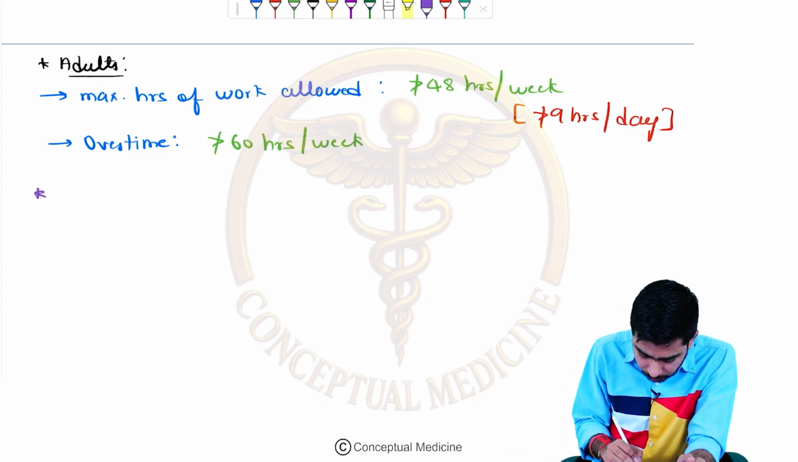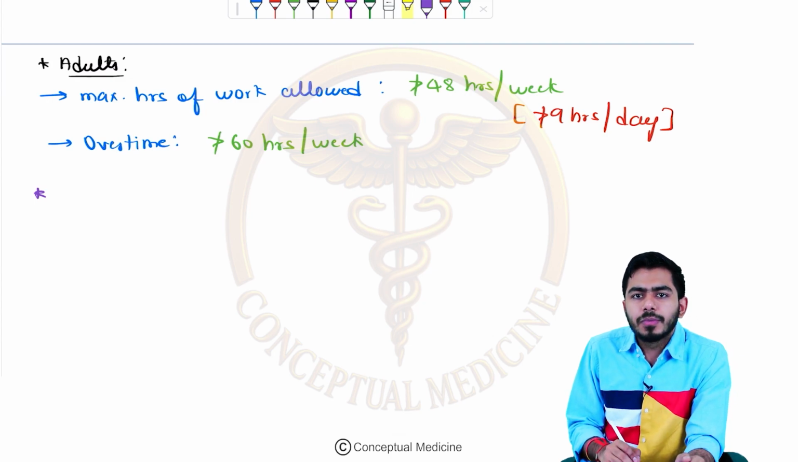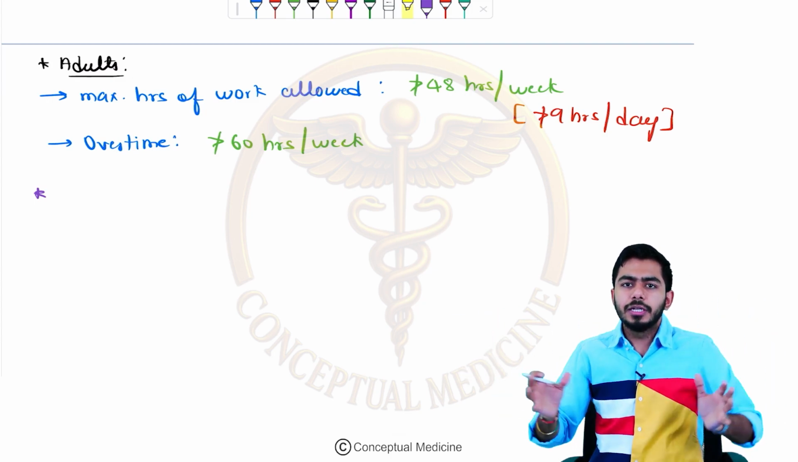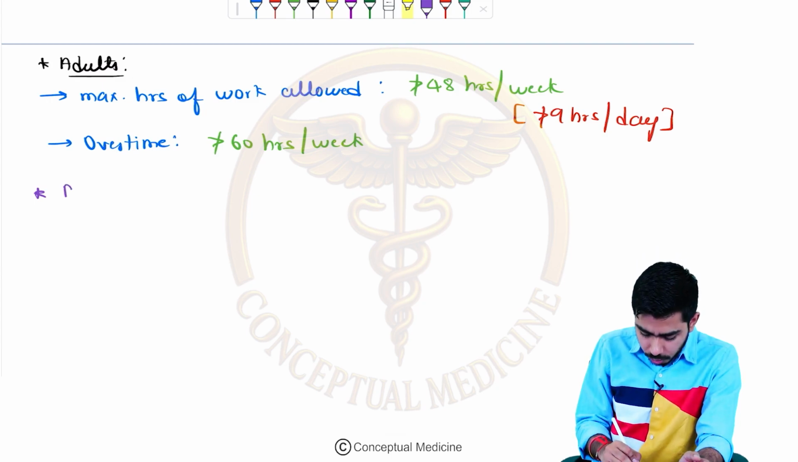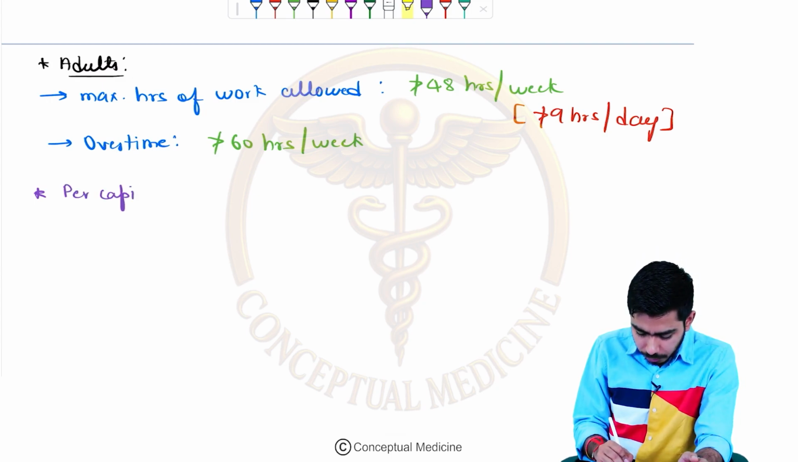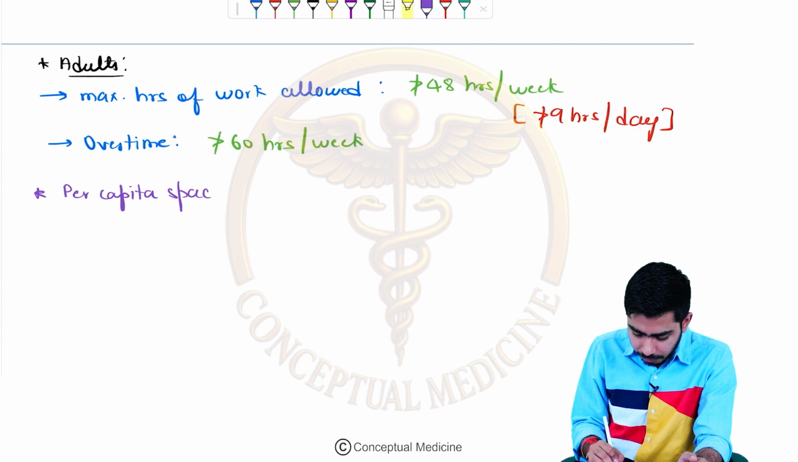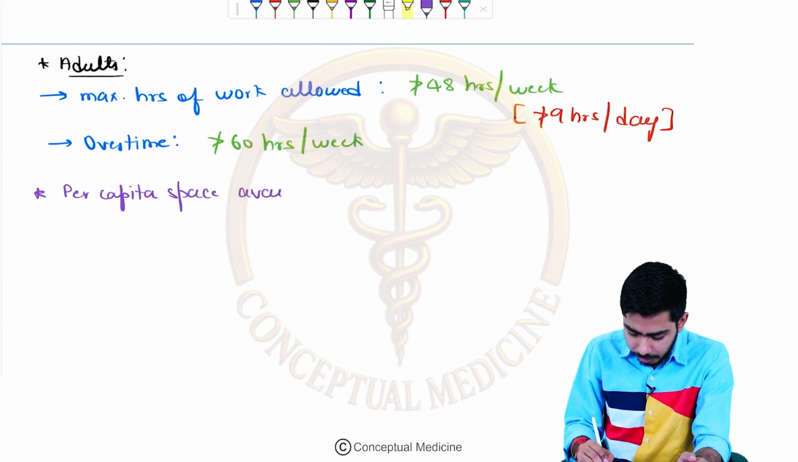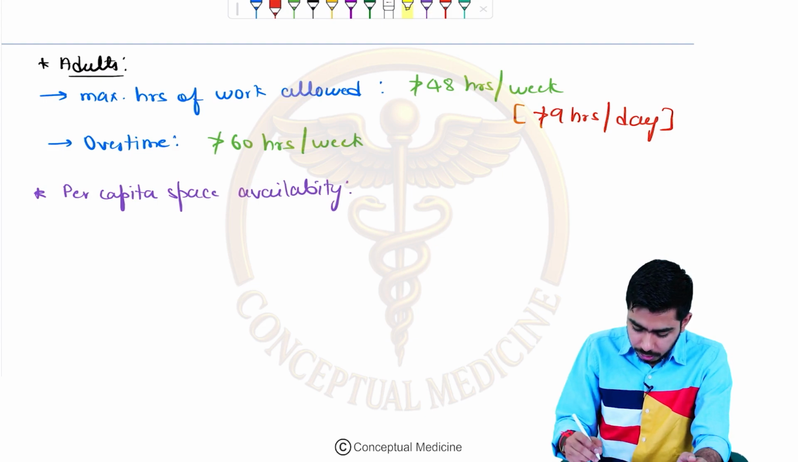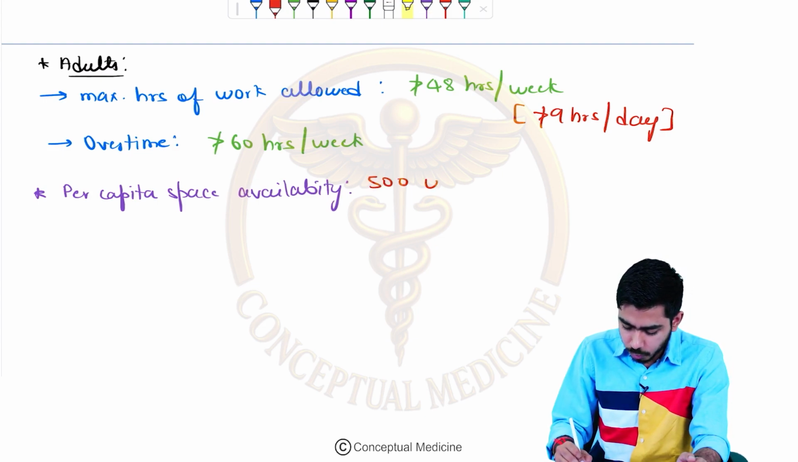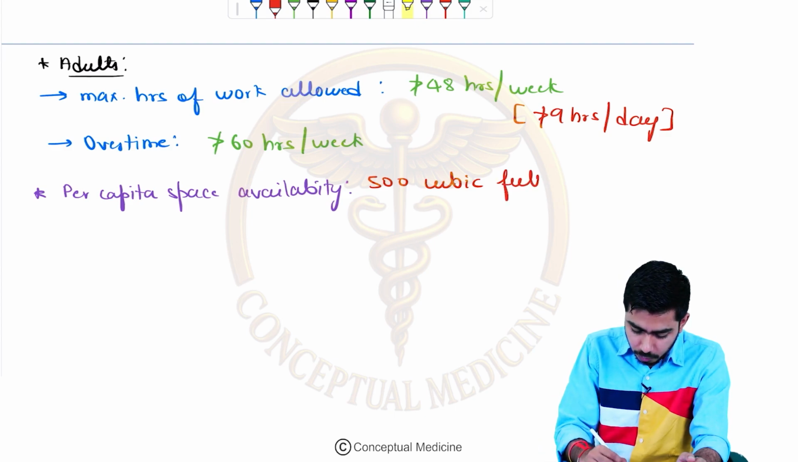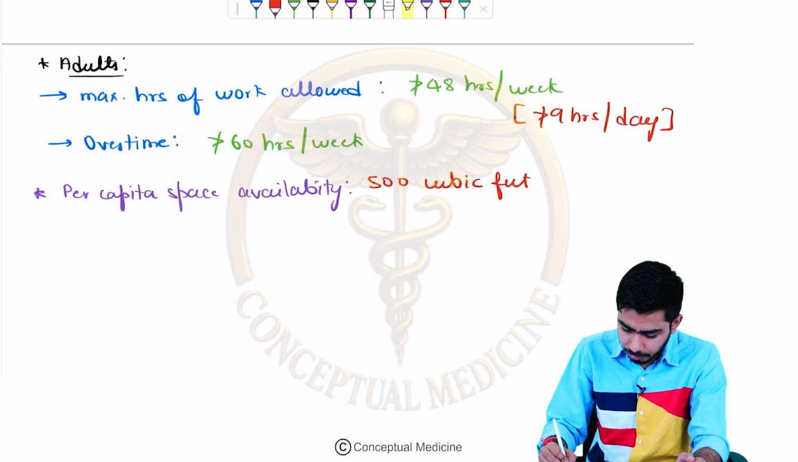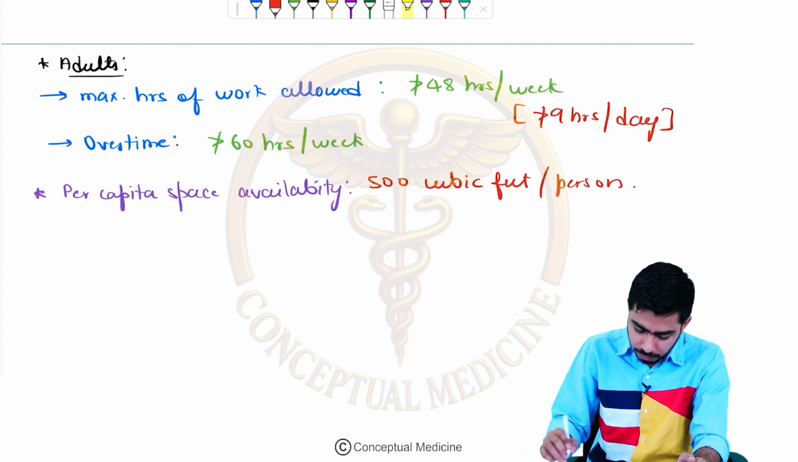Okay, next one which we shall talk about is the per capita space availability in a factory, right? So guys, please remember, the per capita space availability in a factory would be somewhere around 500 cubic feet per person, right? That is also an MCQ, guys.